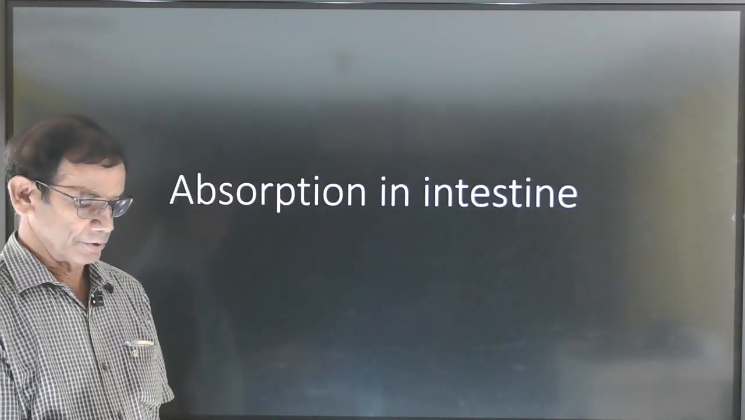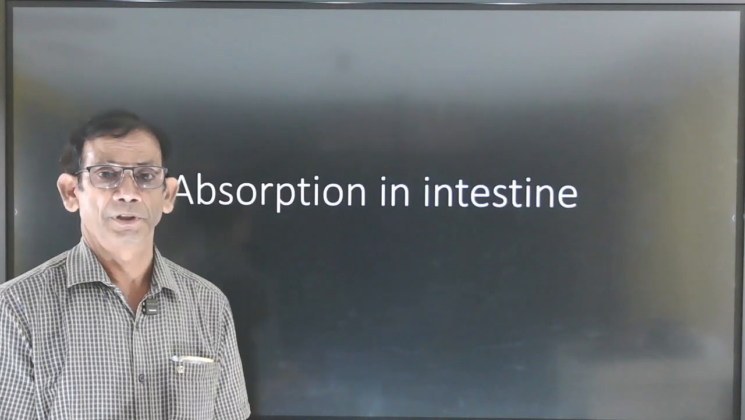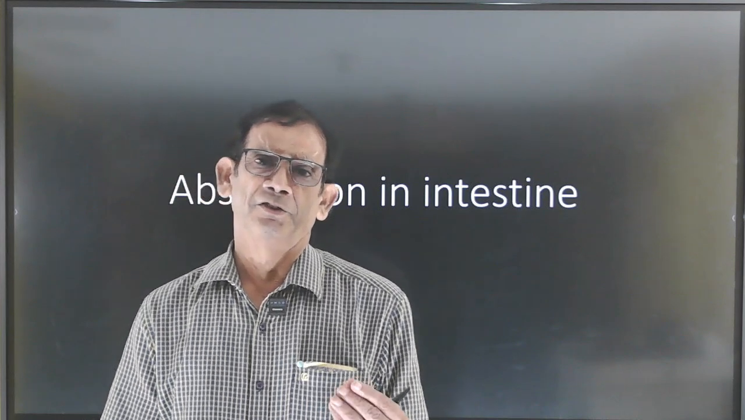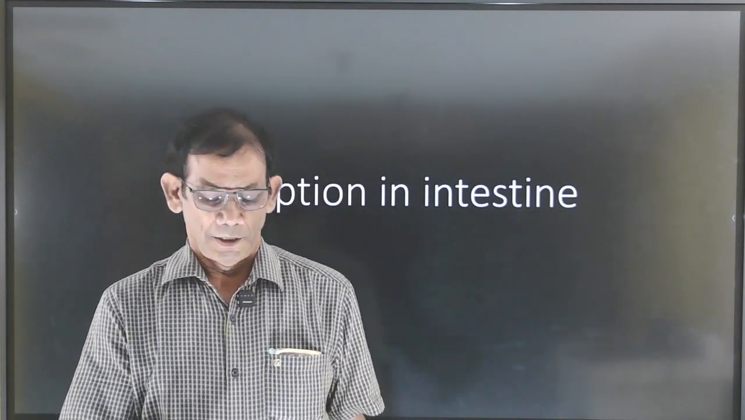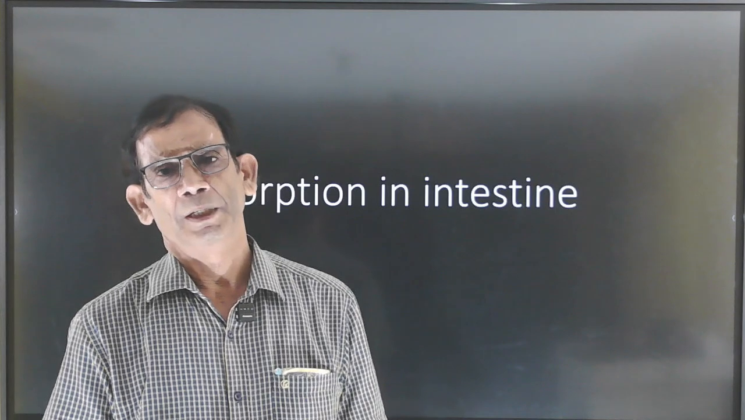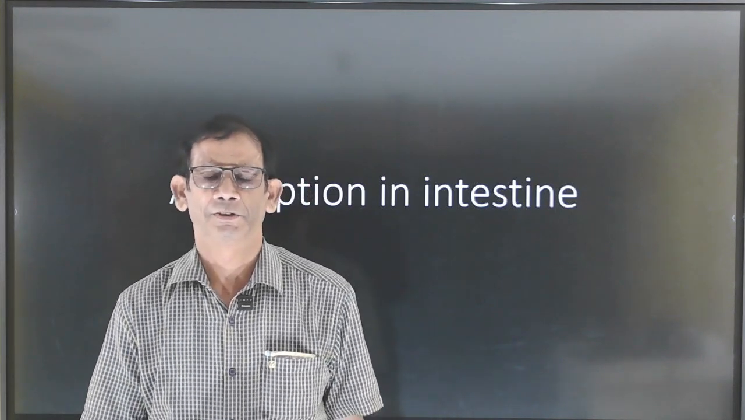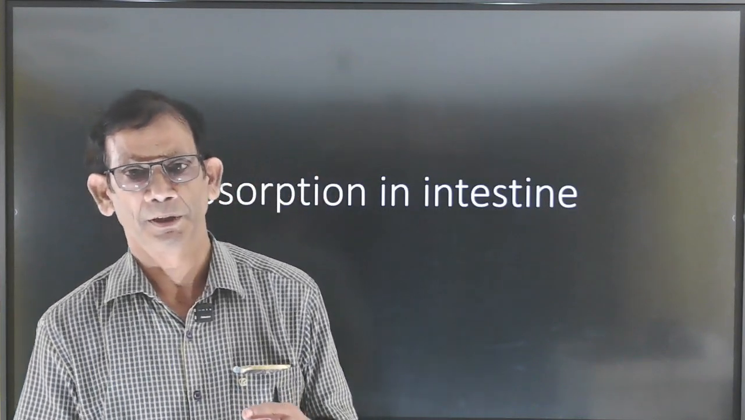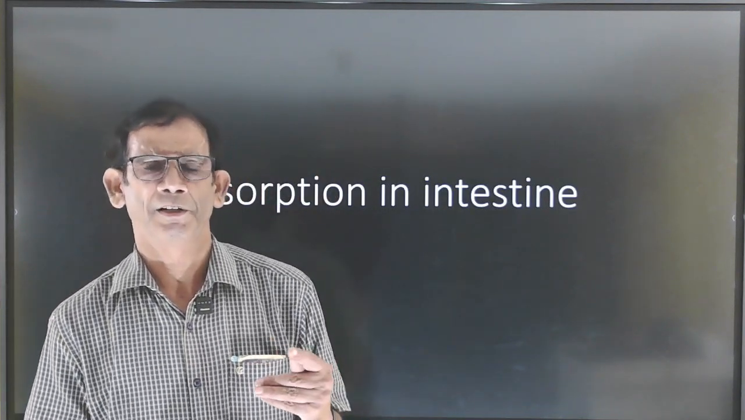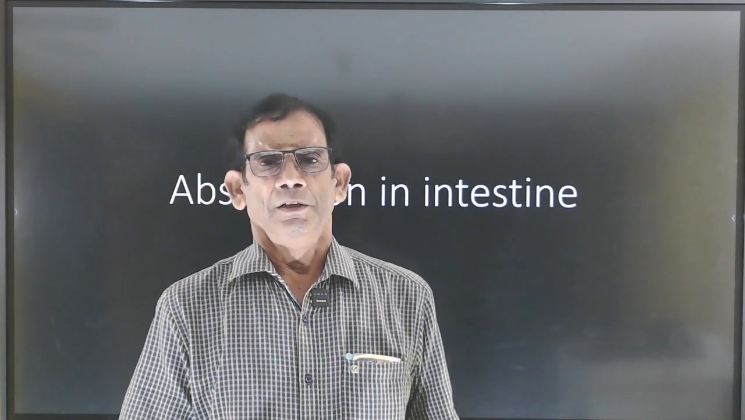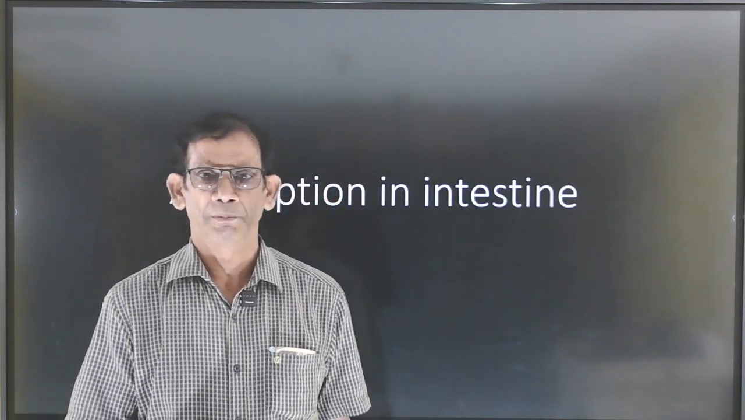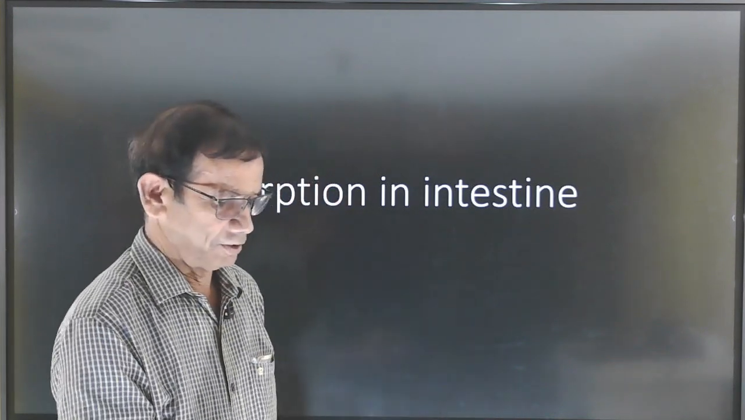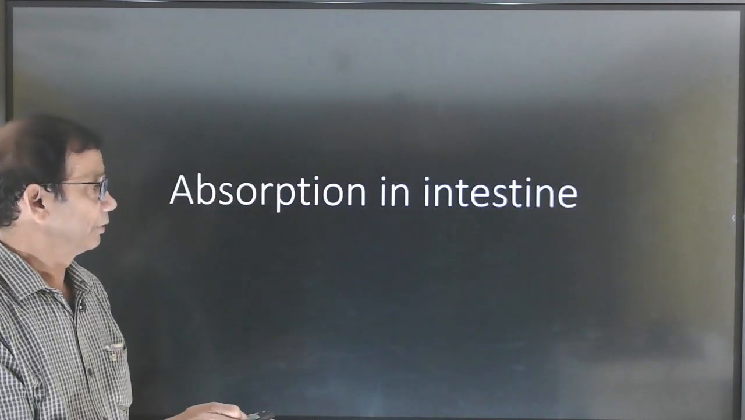So what is absorption? Absorption is, after digestion, the nutrient materials in their soluble forms are absorbed by the microvilli of the villus, then pass to the liver and then to the systemic circulation to different body parts. These absorbed materials are taken up by the different cells and tissues. So this is all about absorption.